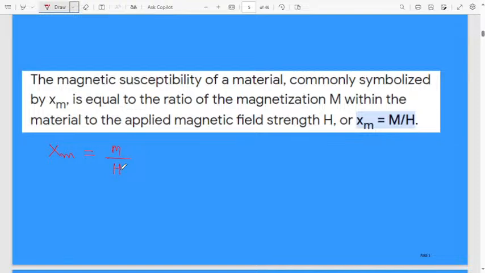When you apply a particular magnetic field to a magnetic material, at what field it gets magnetized, that we can consider as magnetic susceptibility.